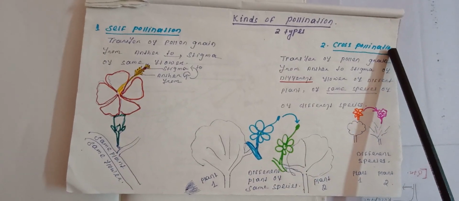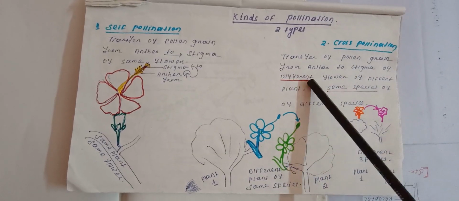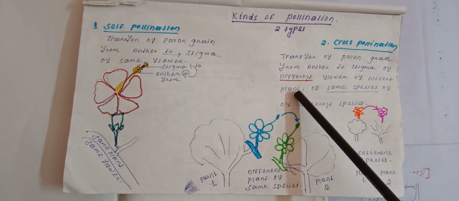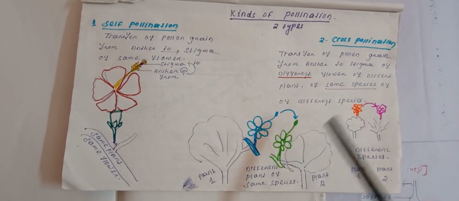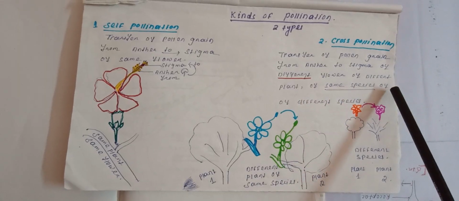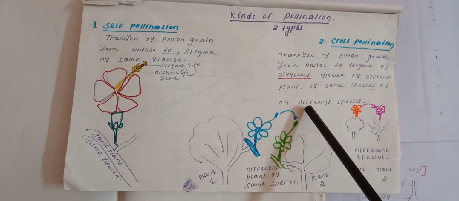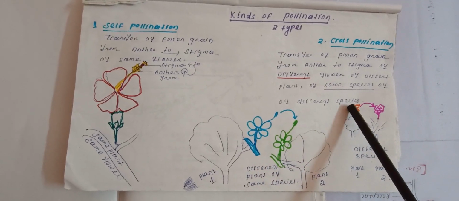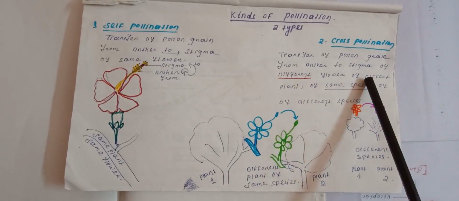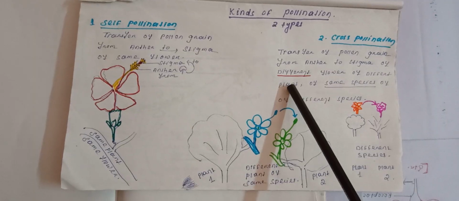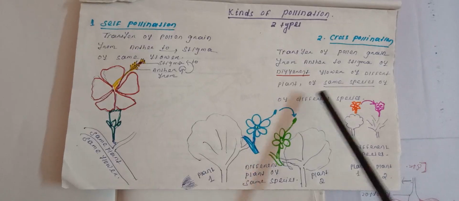What is cross-pollination? Transfer of pollen grain from anther to stigma of different flower of different plants, of same species or different species. Transfer of pollen grain from anther to stigma of different flower of different plants of same species or different species.